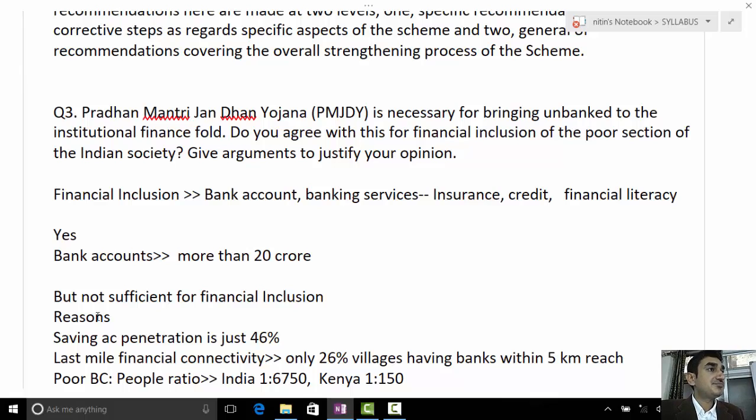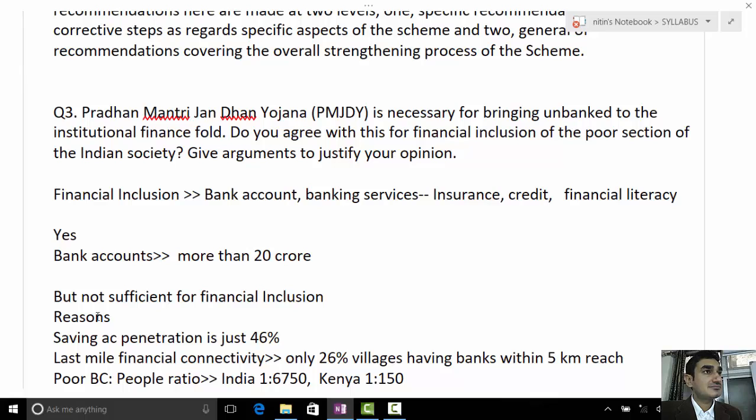There are three pillars. First, universal access to banking facilities. The second pillar of this scheme is the financial literacy program. The third one is providing basic banking accounts with an OD facility of 5,000 for 6 months. So these are the basic pillars of the Jan Dhan Yojana for financial inclusion.